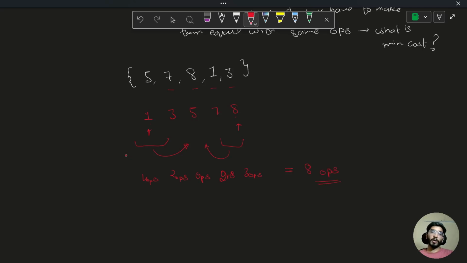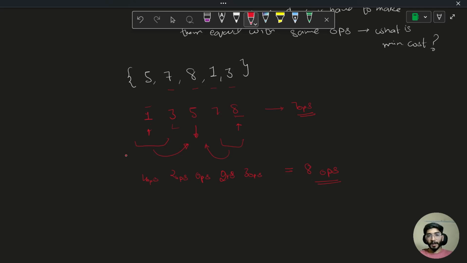But instead, if I had made 1 equal to 8, that would have cost me 7 operations for one element only, and there are more elements in the array. So the ideal way is to make everything equal to the middle.